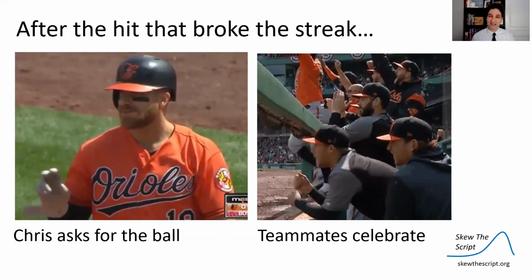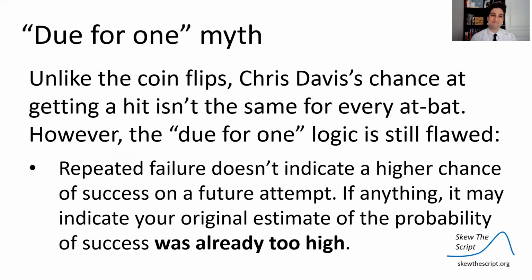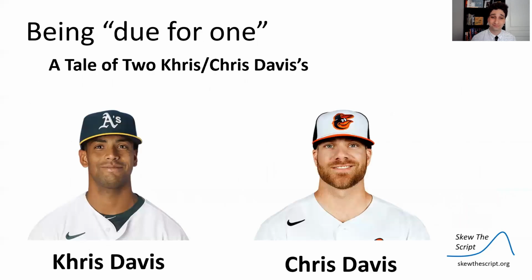His teammates were celebrating. It was very funny. And this, again, gets at the due-for-one myth. So unlike coin flips, Chris Davis's chance at getting a hit isn't the same for every at-bat. However, I would argue that the due-for-one logic here is still flawed. Repeated failure doesn't indicate a higher chance of success on a future attempt. If anything, it indicates that your original estimate of the probability of success was already too high.